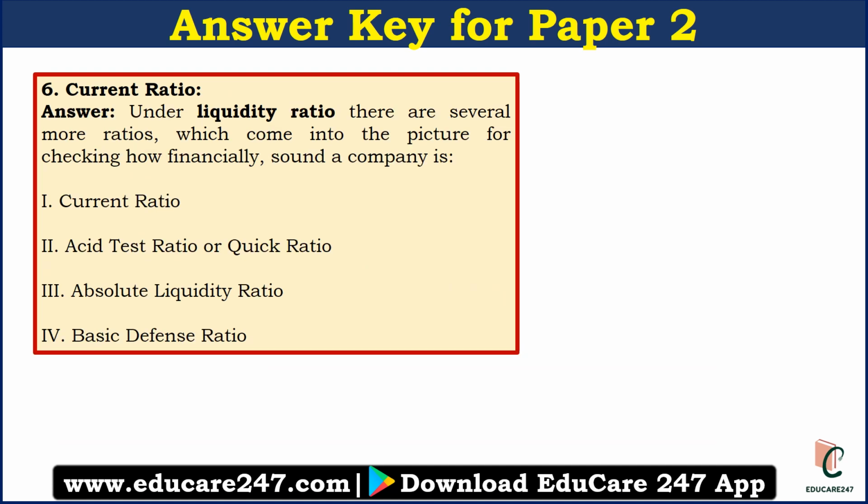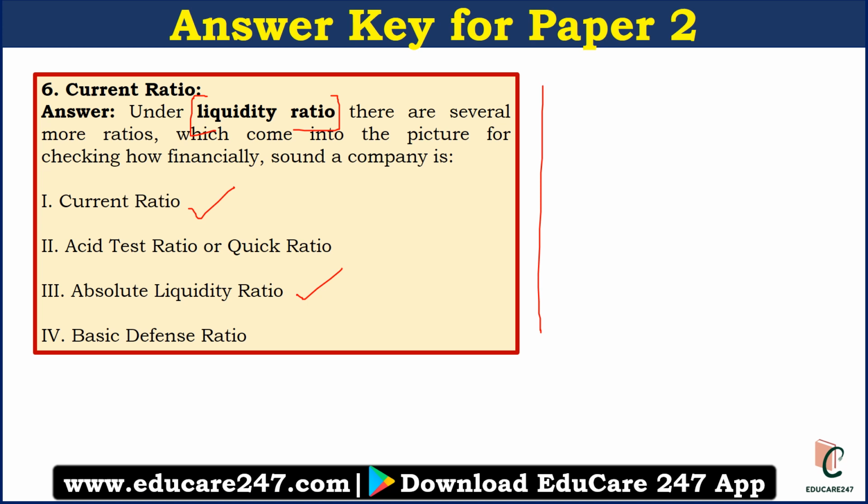The next question was current ratio is. So basically options were given, solvency ratio, liquidity ratio and other options were there. So basically it is liquidity ratio. Liquidity ratio has four parts: current ratio, quick ratio or acid test ratio, absolute liquidity ratio and basic defense ratio. So this was also a very simple question. We have discussed this kind of concept multiple times, either in the form of video or it is mentioned in